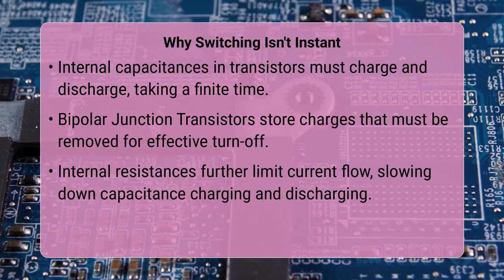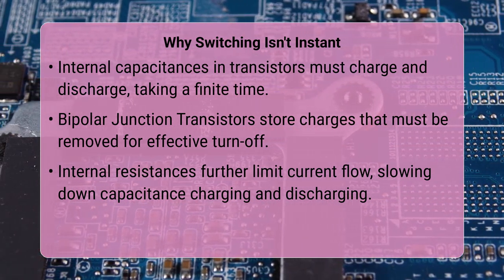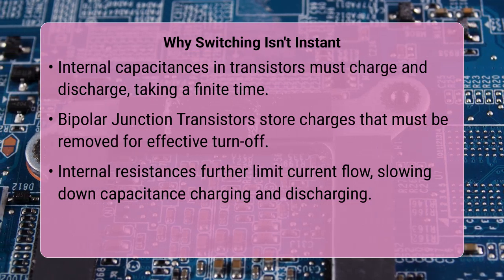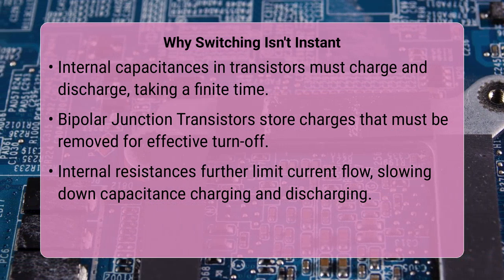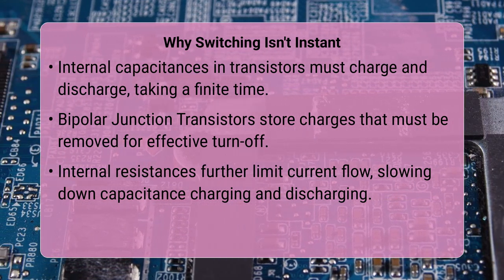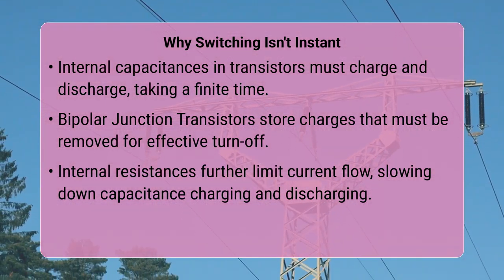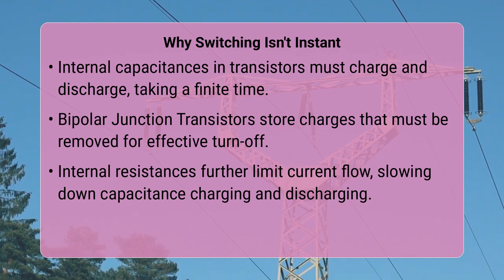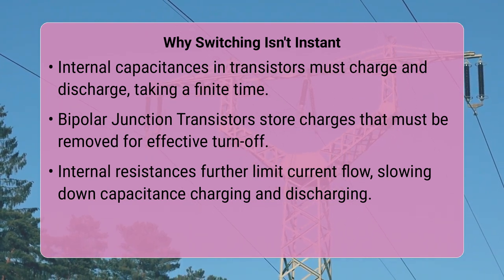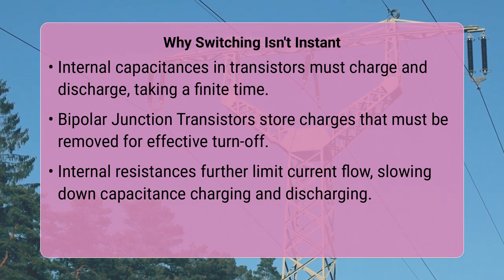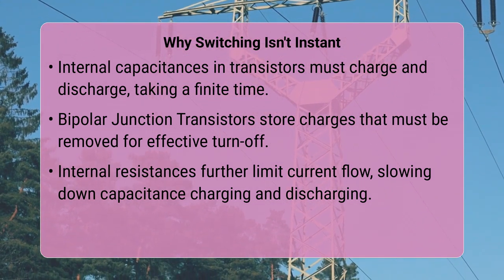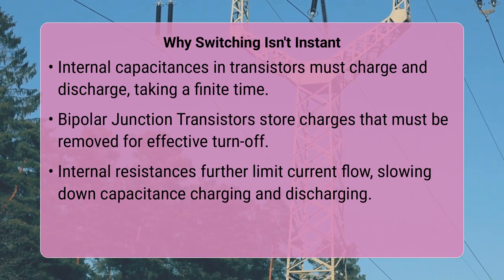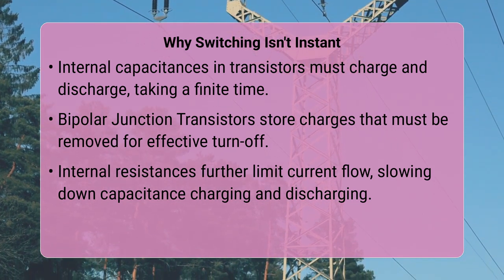Second, in bipolar junction transistors, switching involves the storage and removal of minority charge carriers in the base region. To turn the transistor off, these stored charges must be swept out or recombined, which is not an immediate process and adds to the delay. Finally, internal resistances within the transistor and its connections also limit how quickly these capacitances can charge and discharge, further contributing to the switching delay.